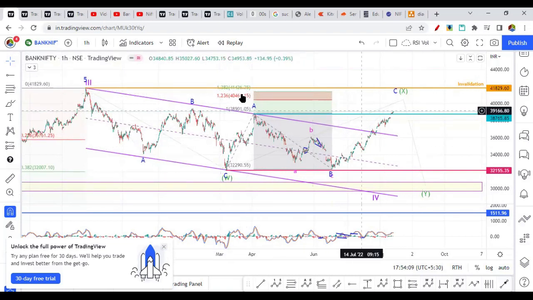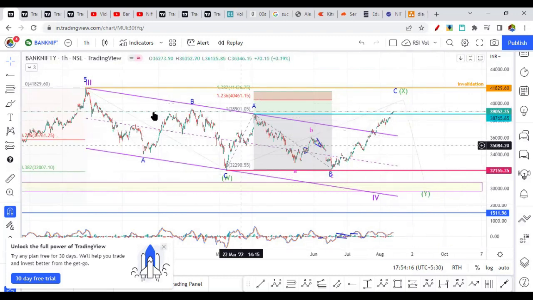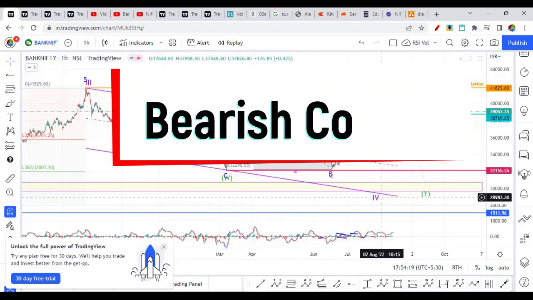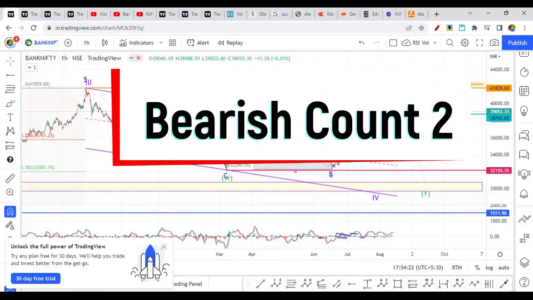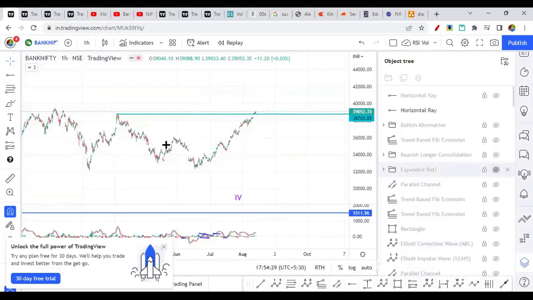Once it completes this wave, we are expecting an X wave towards 32,000 or 30,000 on the downside with this bearish wave count. Now let's check another alternative bearish wave count. So the third chart we are going to discuss, let's consider if it's an expanded flat.